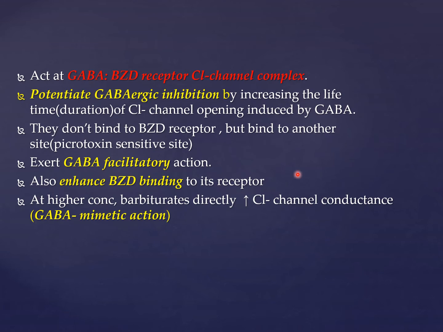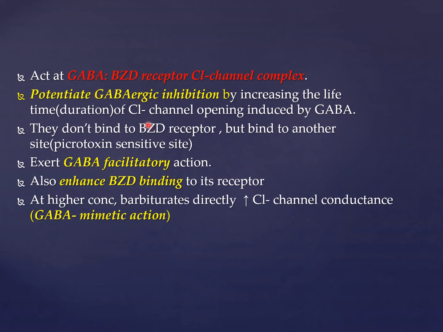Regarding the mechanism of action of these barbiturates, we have already discussed it when we did the mechanism of benzodiazepines. So recall a bit. Number one, you should know the type of receptor. The full name is GABA benzodiazepine chloride channel complex. They have a GABAergic inhibitory effect. How? Because they bind to this whole complex and potentiate the GABAergic effects. Since GABA is an inhibitory neurotransmitter, they increase the level of GABA. How?